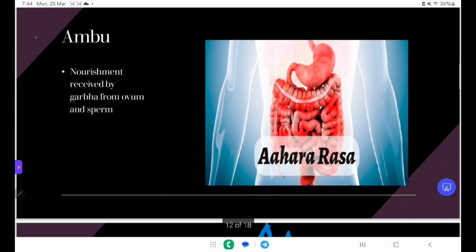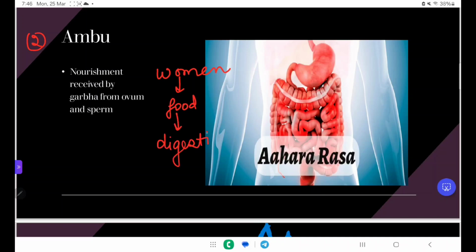Next, our second factor is the Ambu factor. Now we see what this Ambu is and how it is made. So let's say there is one woman, she eats good food and digestion occurs on that food. After digestion, the food is differentiated into two parts. One is the Sara portion, another is the Kitta portion.